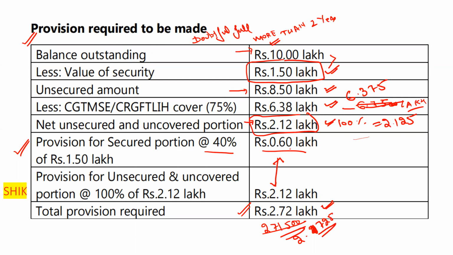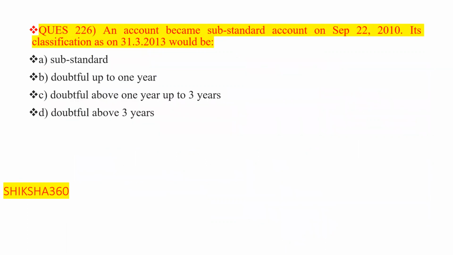Now move to the next question. A very easy question. This type of question you will also find in the examination. Here they have given that an account becomes substandard on 22nd September 2010. Its classification as on 31st March 2013.